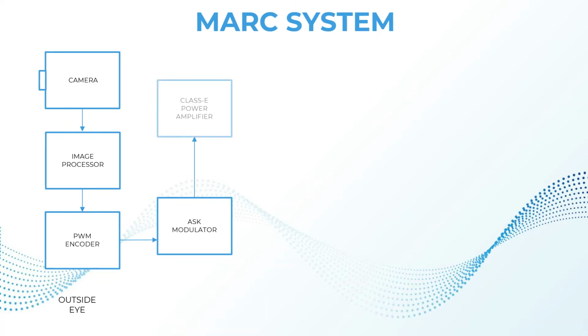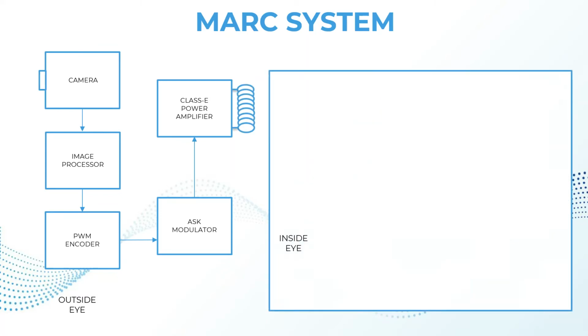Then it is sent to the power amplifier, where the power of the input signal is amplified for transmission, and these are sent through a radio frequency coil.